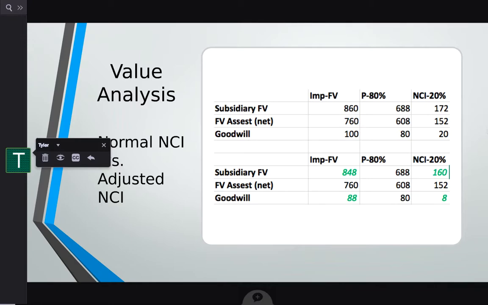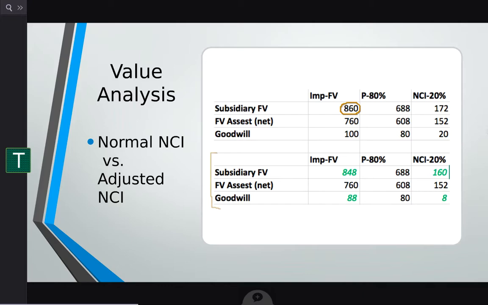This is our value analysis. On the top, we have the value analysis if we do the regular calculation without the new non-controlling interest, and on the bottom we have the same table but with the adjusted non-controlling interest. So on the top, we have the implied fair value of the subsidiary. That is 688 divided by 0.8. That's what we got in the previous slide.